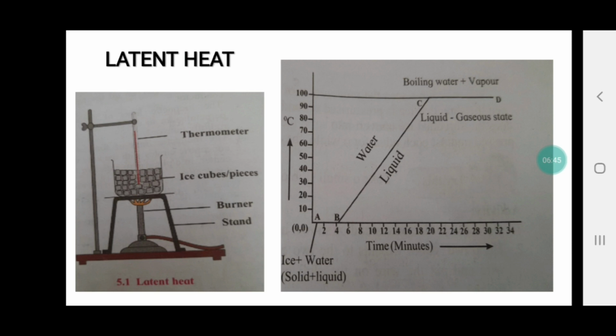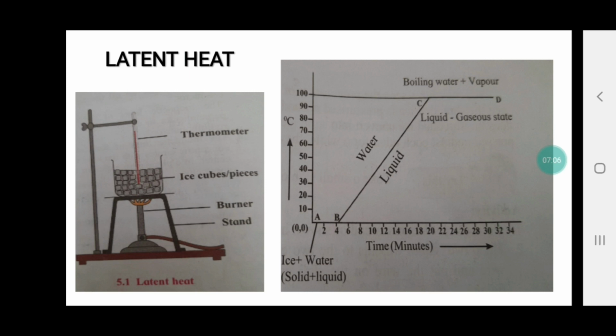Similarly, at 100 degrees Celsius, suppose it's the boiling point of water, right? At that time, does the whole liquid get converted into vapor or the vapor get converted into liquid?